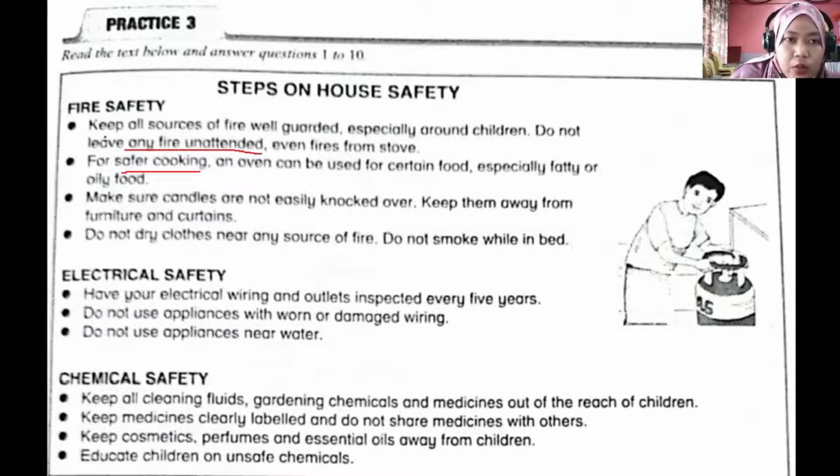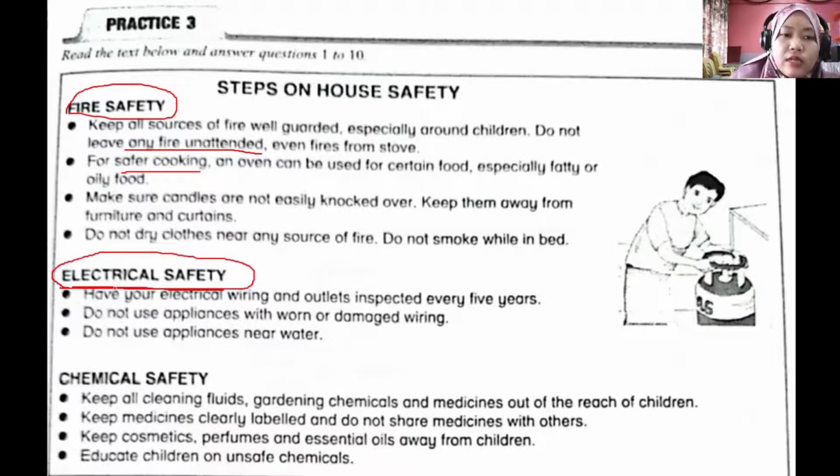Okay, now we have discussed the first element, which is the fire safety. Let's discuss the second element, which is electrical safety. Okay, so just now we discussed about the fire safety. Now we discuss electrical safety. Okay, so electrical meaning all involved electrical appliances at your home and electrical outlets. Okay, at the house. Okay, so the first bullet, have your electrical wiring and outlets inspected every 5 years.